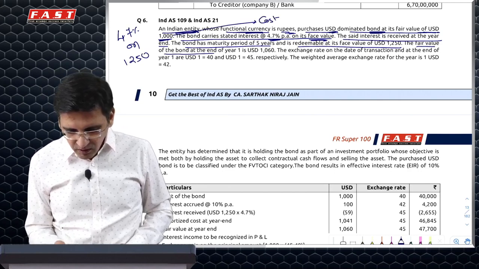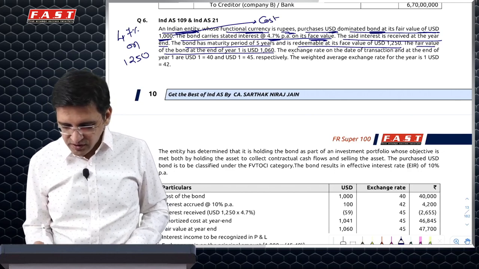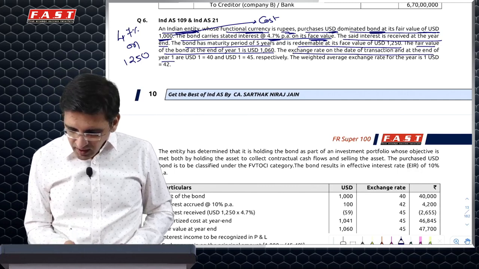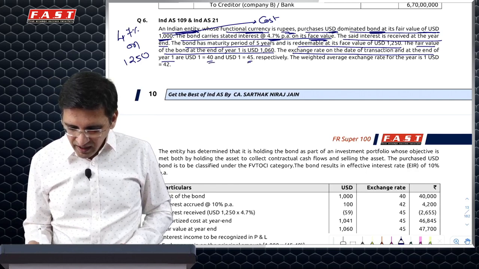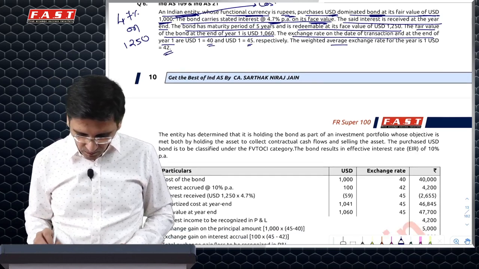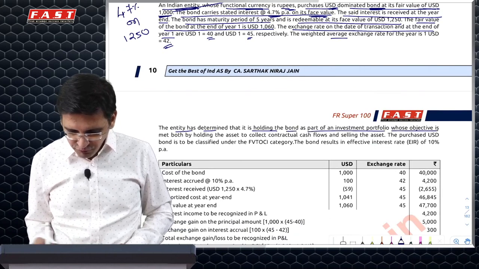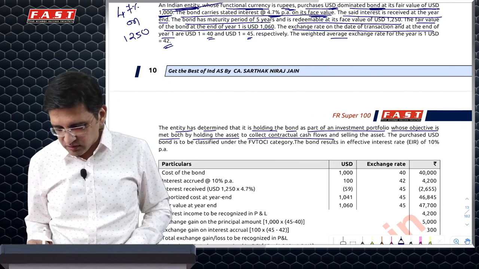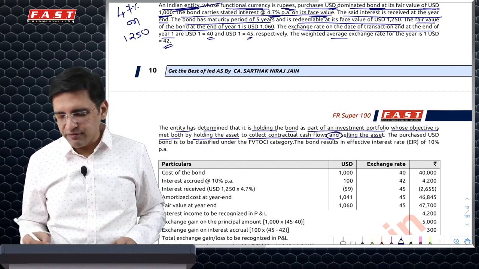The fair value of the bond at year 1 end is 1060. This is the fair value. The exchange rate on the date of transaction and at the end of year 1 is 40.45, and the average exchange rate is 42. The entity determines that holding the bond as part of the investment portfolio, the objective is met both by holding the asset to collect contractual cash flows and selling the asset. So it is hold or sell, and you can use FVOCI.